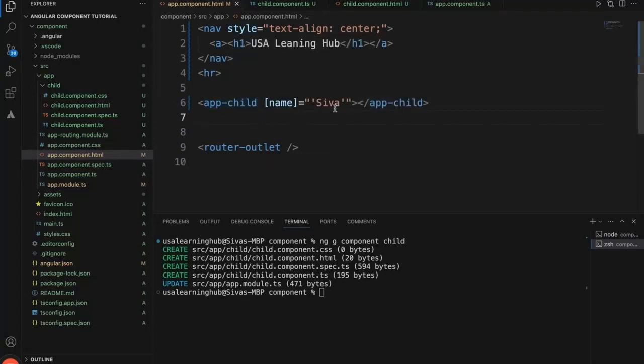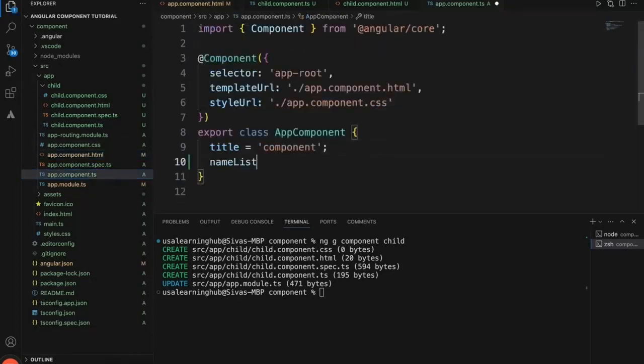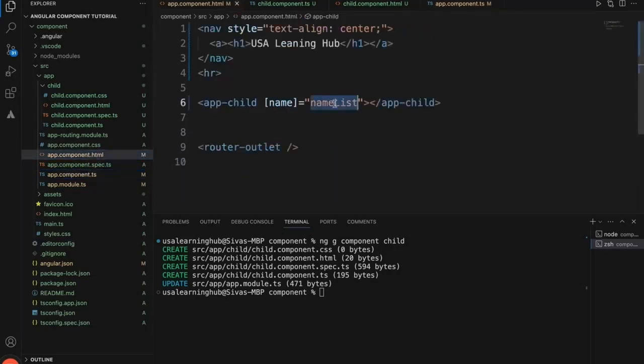Now that we passed a single string, let's try to pass multiple values. How we can pass an array of values to the child. Either directly we can put it here, but it's not going to look good. So we'll name it names list and we'll pass it from this component class. Let's say Shiva, Kumar. So we have two values now. We need to maybe append first name and last name and show it in the child component. Now it is an array, so it will get the array of values.